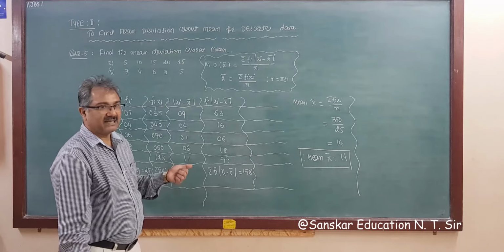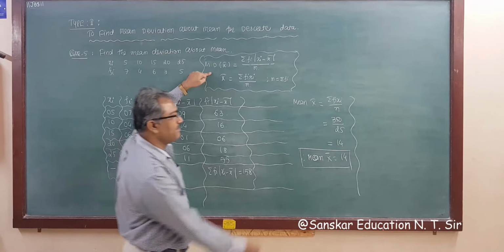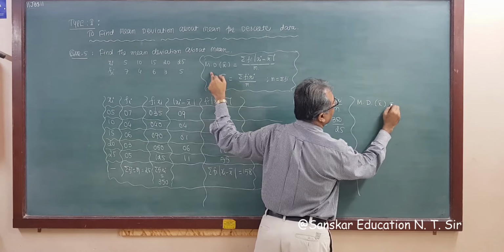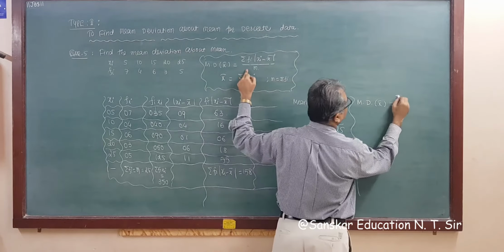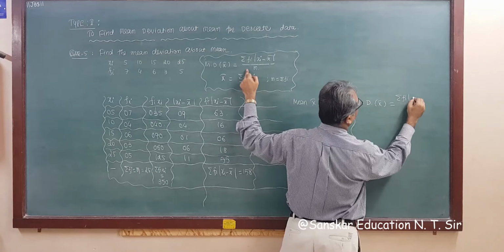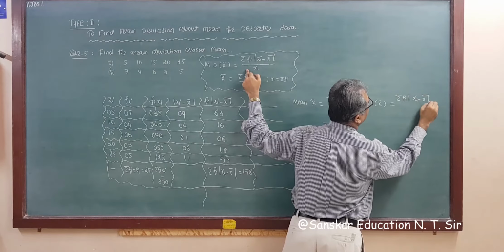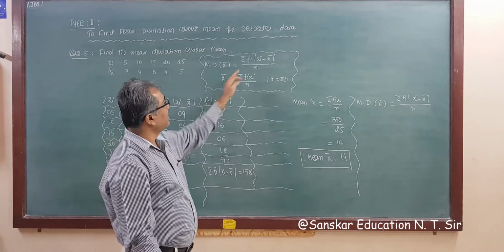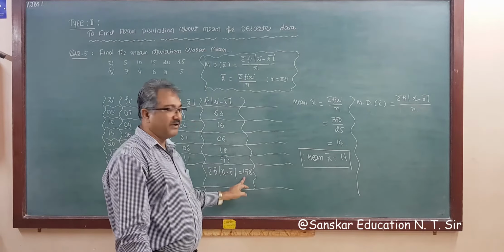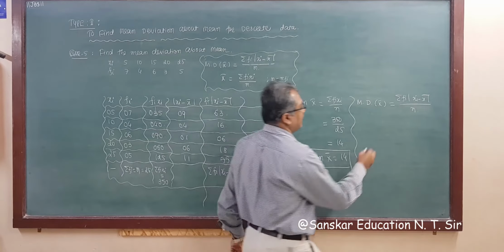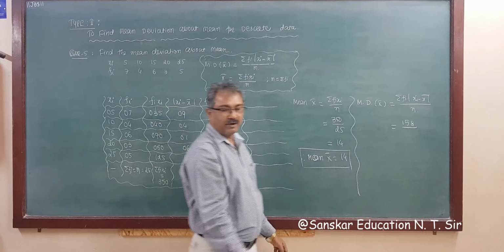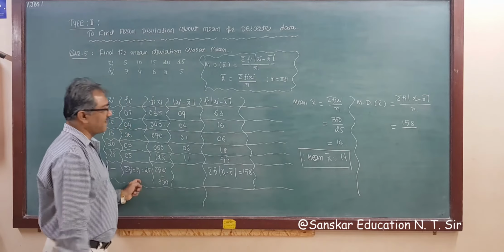So what is your answer now? Formula is mean deviation about mean is equal to sigma fi modulus xi minus x bar whole upon n. Now sigma fi into modulus xi minus x bar is 158, right? So this is 158 divided by total number of observation n is 25.